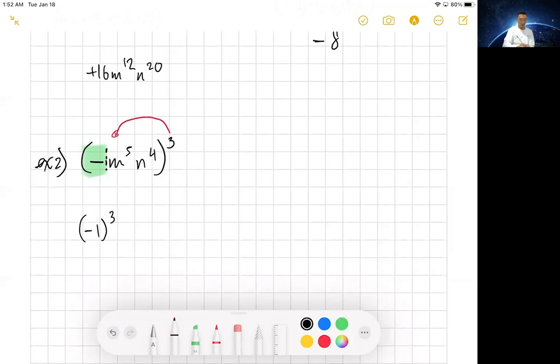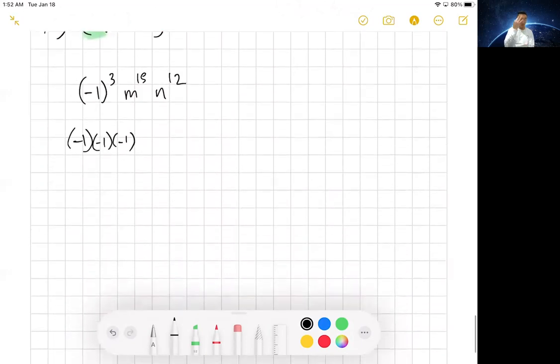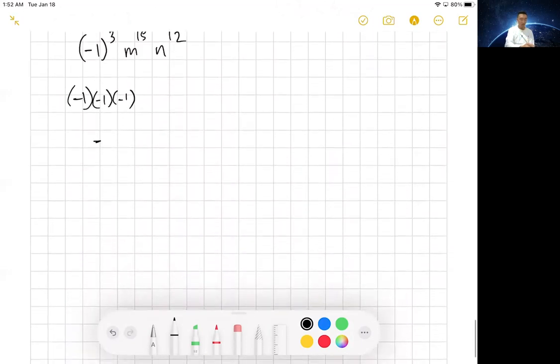Right? m to the 15th and n to the 12th. I did this so that you can really watch out for that. Okay. Negative 1 times negative 1 times negative 1. There's 3 negatives, which means my answer is going to be negative.